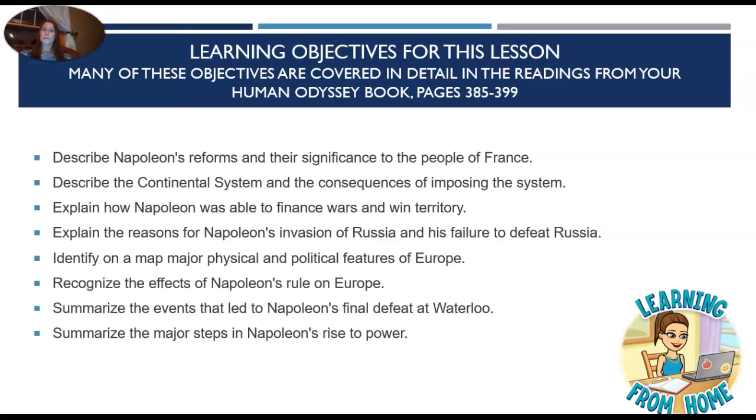Describe Napoleon's reforms and their significance to the people of France. Describe the continental system and the consequences of imposing the system. Explain how Napoleon was able to finance wars and win territory. Explain the reasons for Napoleon's invasion of Russia and his failure to defeat Russia. Identify on a map major physical and political features of Europe. Recognize the effects of Napoleon's rule on Europe. Summarize the events that led to Napoleon's defeat at Waterloo, and summarize the major steps in Napoleon's rise to power.